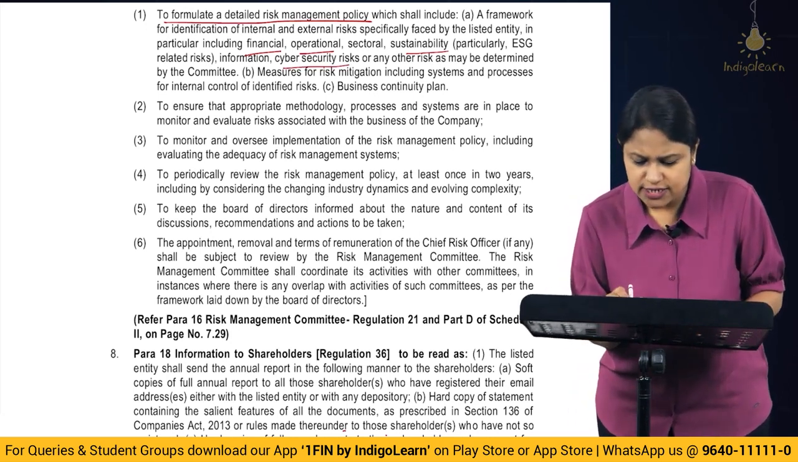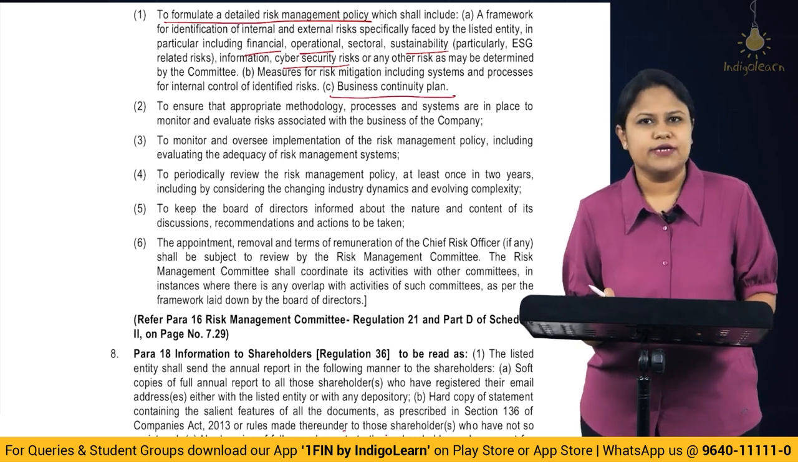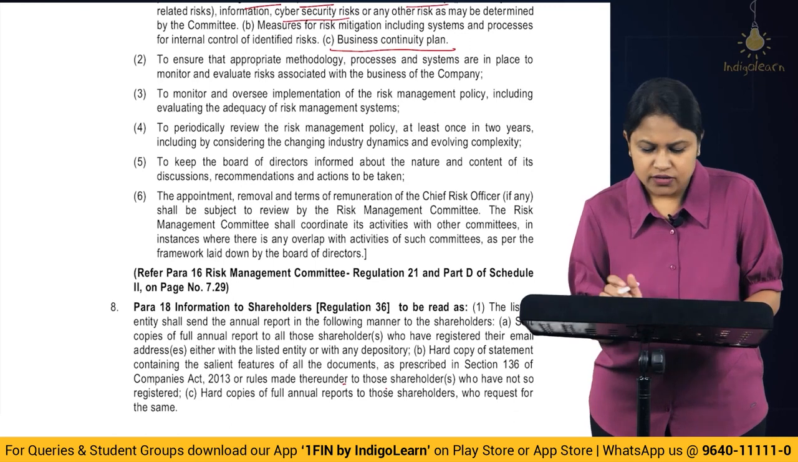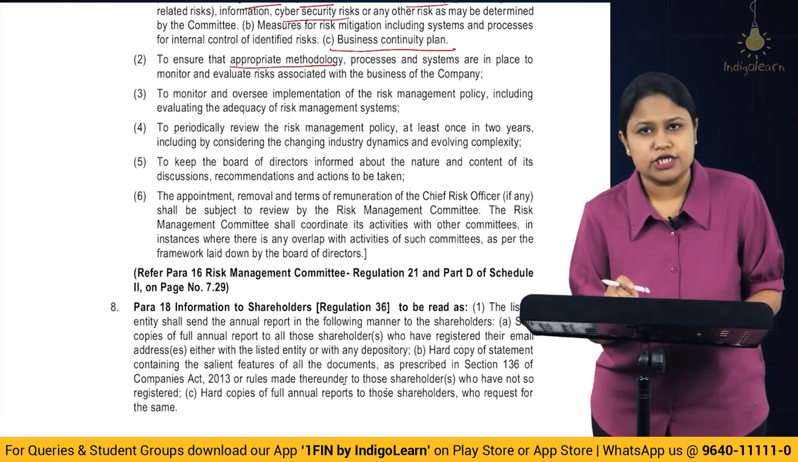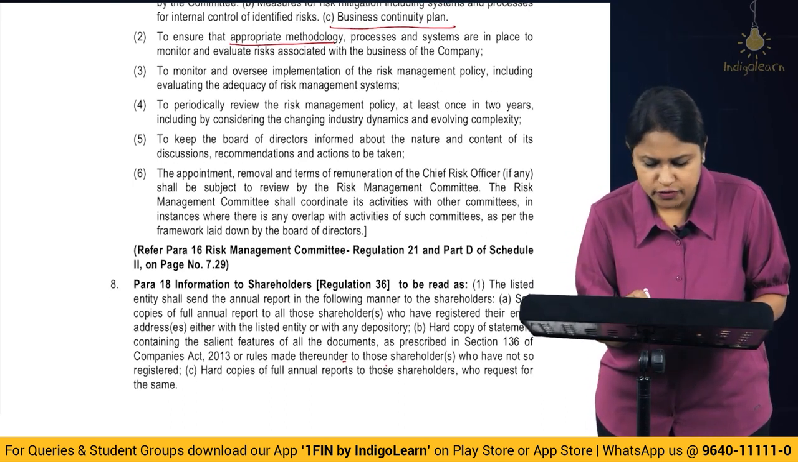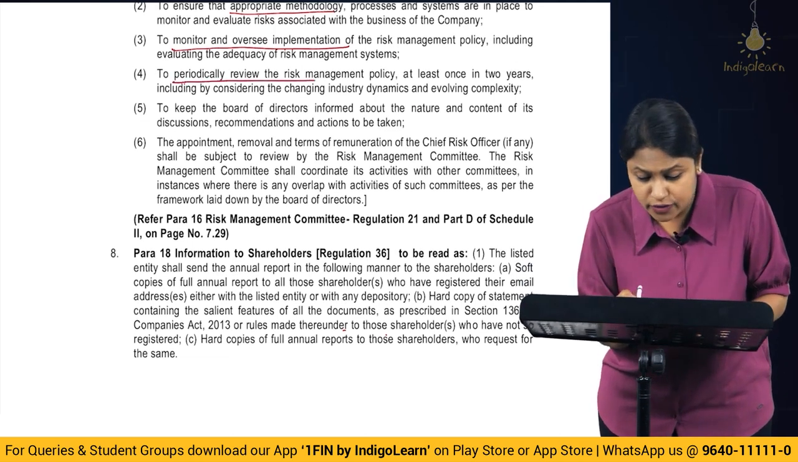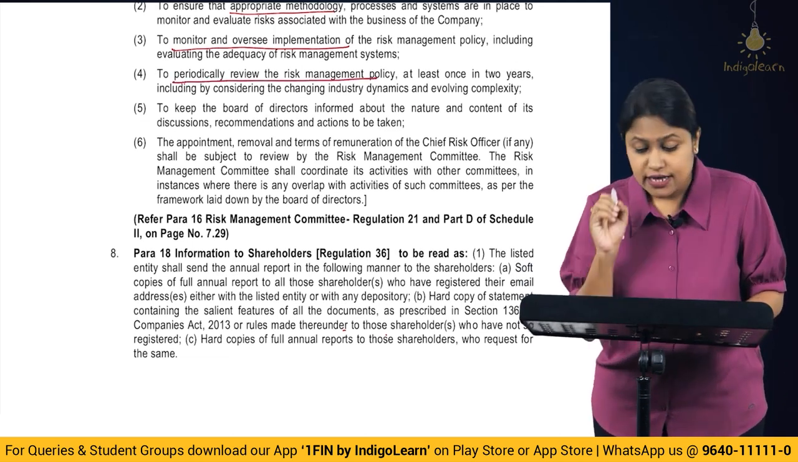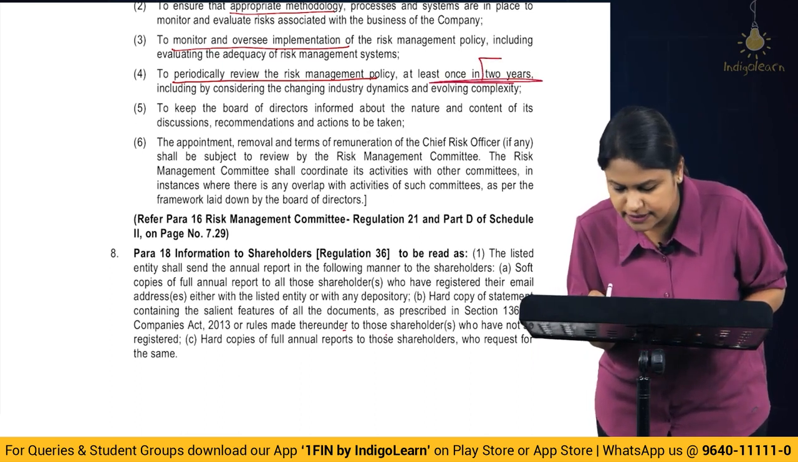Then measures for risk mitigation. Then a business continuity plan, that is BCP. All of this should be taken into account. Then to ensure an appropriate methodology, that means the method for implementing it. Implementation alone will not be enough. You have to monitor and oversee the implementation as well. Periodical review of the risk management is very, very important. And please remember the timeline: at least once in 2 years, compulsorily.